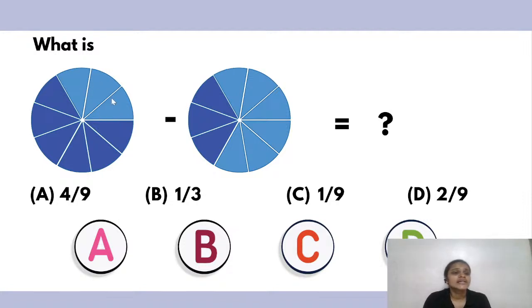Over here, in the third question, it says, what is the fraction of the first circle minus the fraction of the second circle? So similarly to the previous question, here also we will have to find the fraction of the first one, and then subtract the fraction of the second circle. Same way, let's find out the fractions and let's see how we subtract them. You have 2 minutes, so quickly do it and type the answers in the chat. I'm waiting.